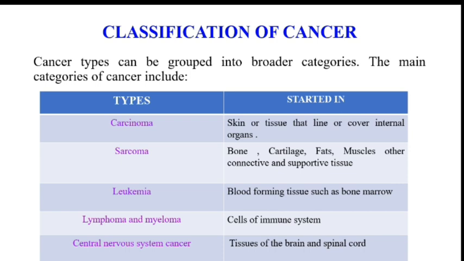Classification of cancer. Here are some classifications: carcinoma, sarcoma, leukemia, lymphoma and myeloma, and central nervous system cancer. First is carcinoma. This cancer starts in the skin or tissue that lines or covers internal organs. The second one is sarcoma. This cancer starts in bone, cartilage, fat, muscle and other connective and supportive tissue. The third one is leukemia. This cancer starts in blood-forming tissue such as bone marrow. Lymphoma and myeloma start in cells of the immune system. Central nervous system cancer starts in the tissues of the brain and the spinal cord.